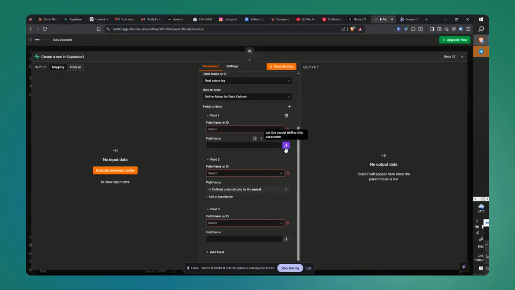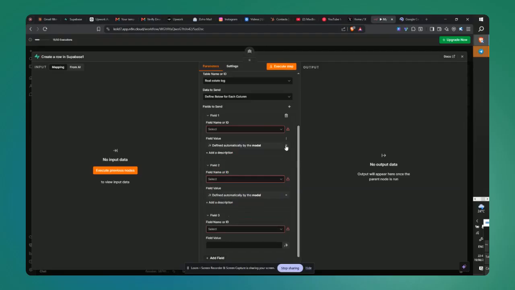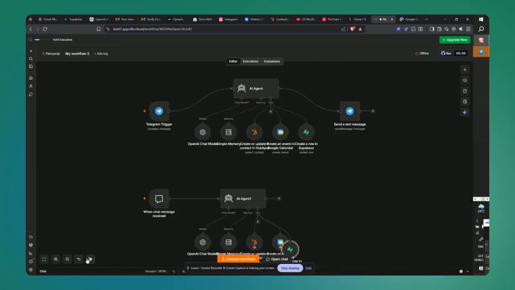You just set it to be defined automatically by the model. Basically, this is going to save us a lot of time when it comes to mapping data, because it's going to be really unorganized, and it's better if the AI agent itself can map the expressions and load the data by itself. You do that for each one of those headers, and you're done with the Supabase side of things.